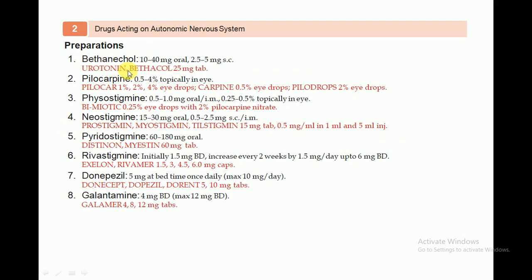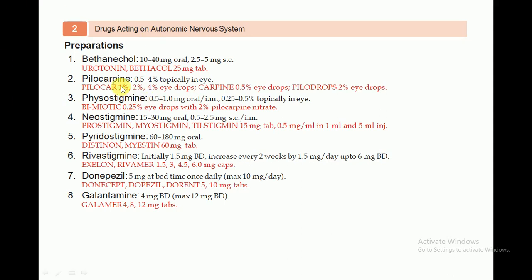Bethanechol is available in 10 to 40 milligram, which can be taken orally, as well as at a dose of 2.5 to 5 milligram, which can be administered subcutaneously. Urotonin and Bethacol are 25 milligram tablets, so they are also available in tablet form. These are the brand names, the trade names through which this drug can be purchased.